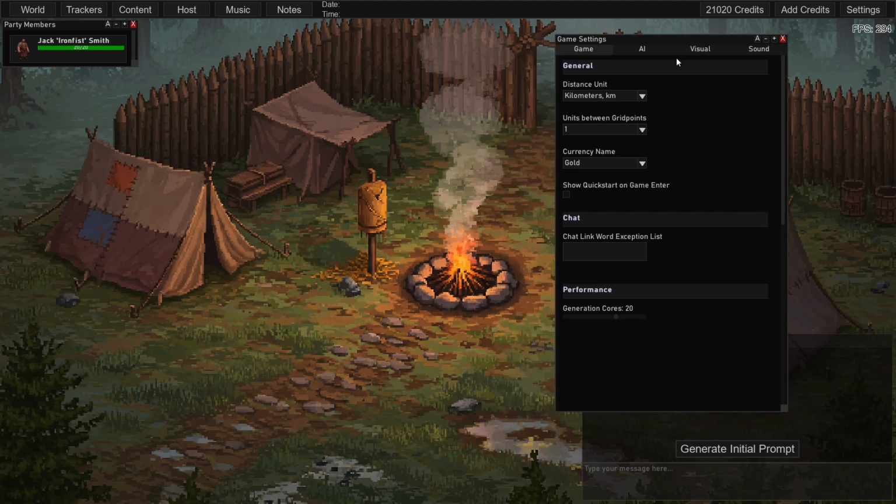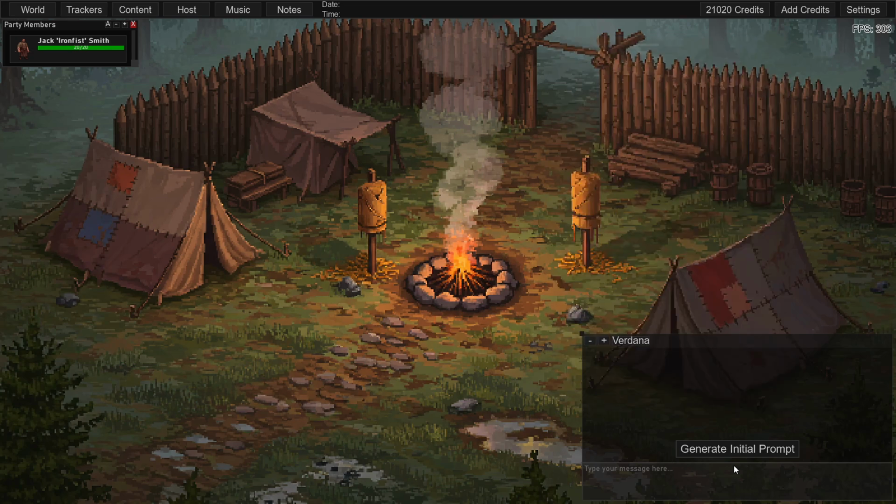So you don't have to worry about having to change this every time you load back into the game. It will change it back for you. So if I go back to my gladiator save, it'll have denaries instead of gold. And if I load this one, it'll go back to gold instead of denaries.